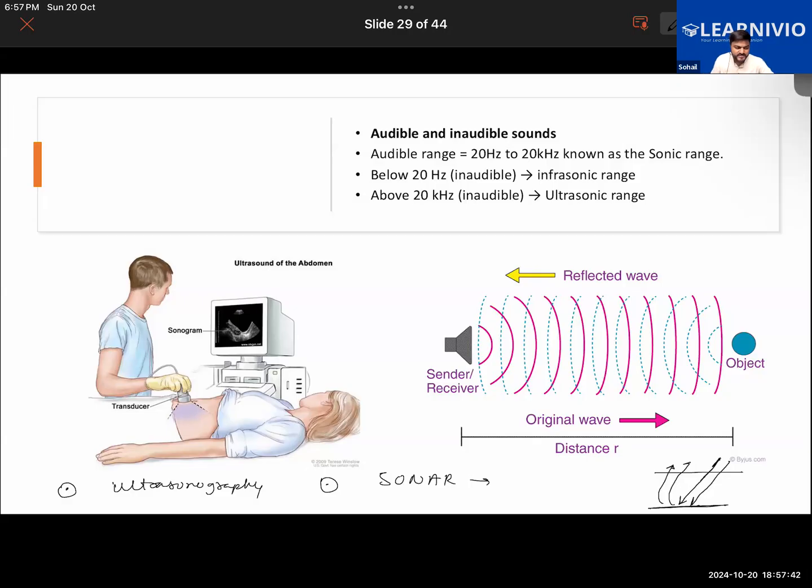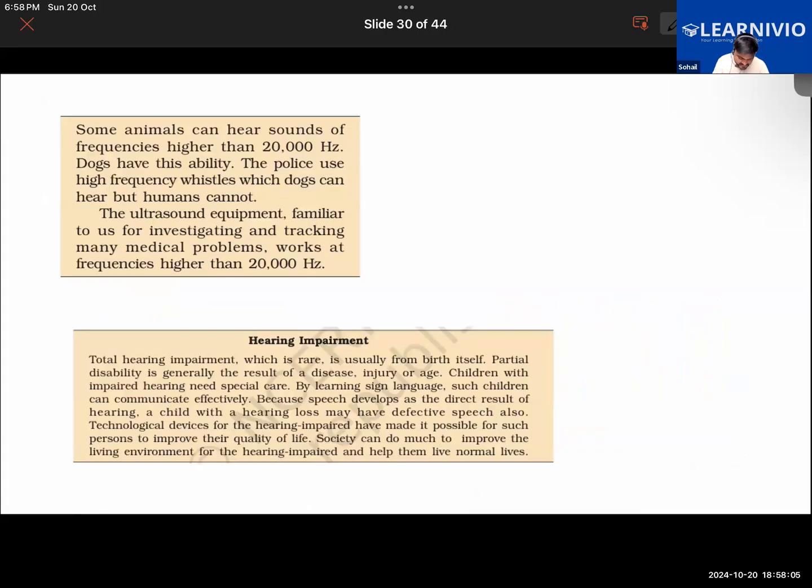Getting what I'm trying to say, guys? Yes, it has a wide range of uses. So to detect cracks in buildings, dams, etc. That is one thing.